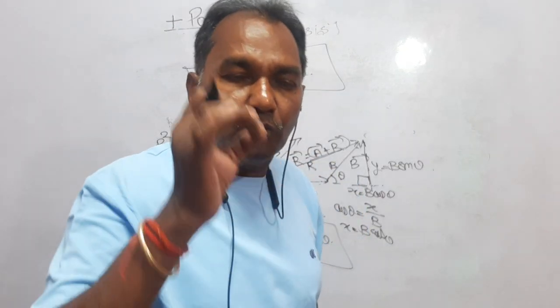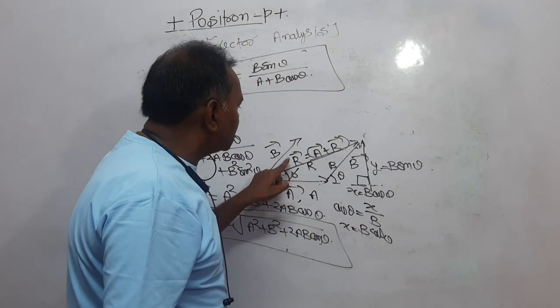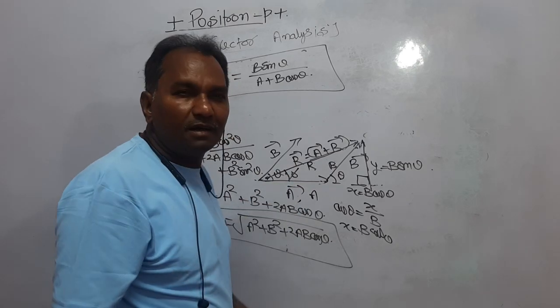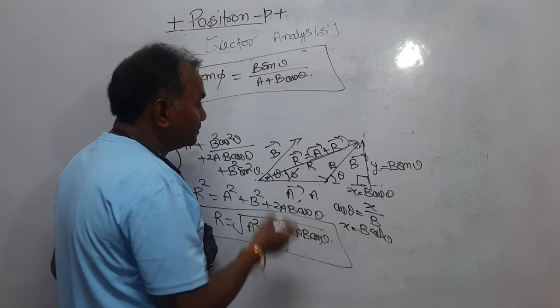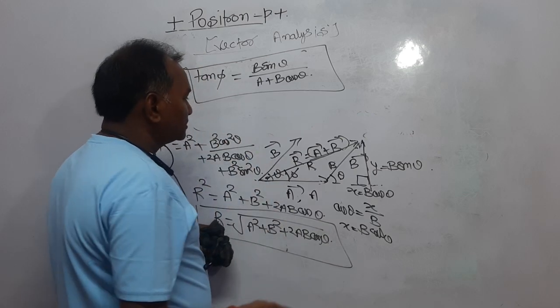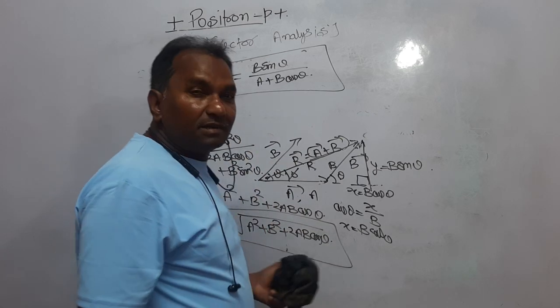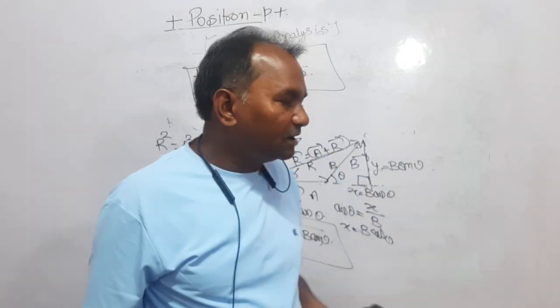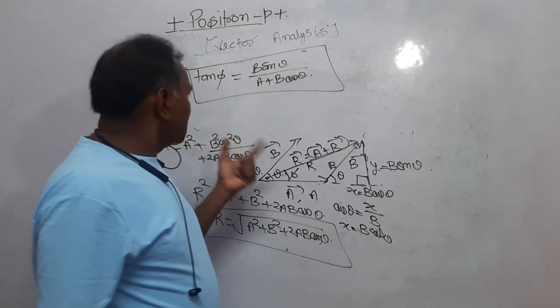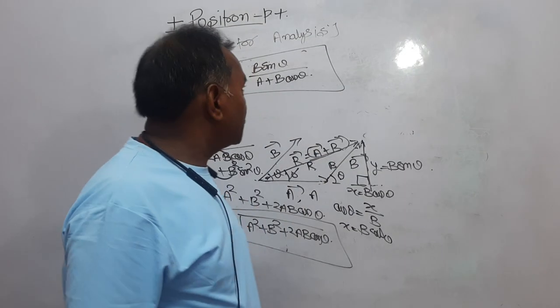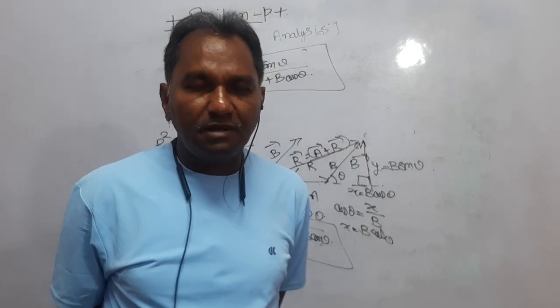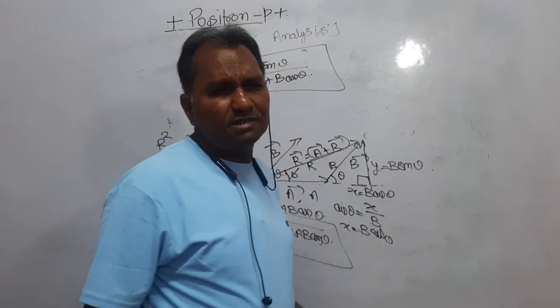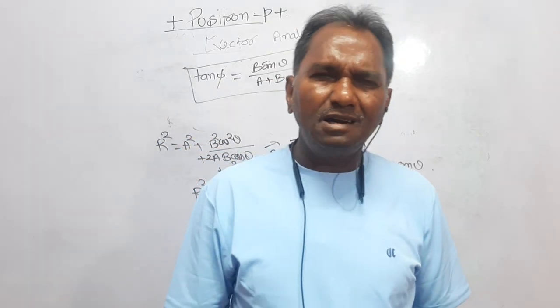This is true only when phi is the angle that the resultant is making with A. If phi is the angle that it is making with vector B, in that case you will get some different result, right? So here what I have done is that phi is the angle that the resultant is making with the vector A. This very formula is very important. In NEET examinations, many times questions are based on this.